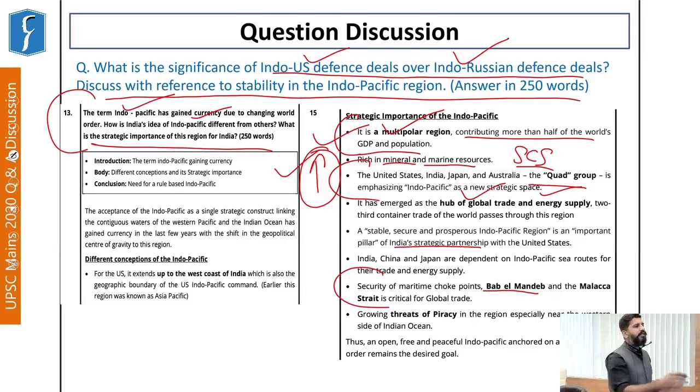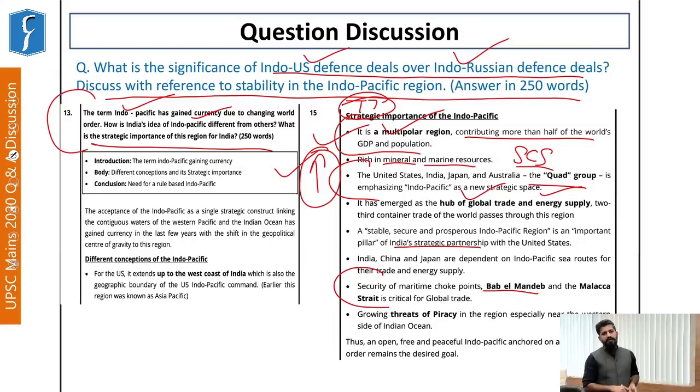And that is where the technology transfer part comes into question. So clearly here, taking a stand that in the short term, to counter the rise of China, the Indo-US defense deals are very significant, very important. However, in the long run, India needs to ensure that it pursues or achieves its goal of indigenization of defense production. Fine. So these are the aspects.